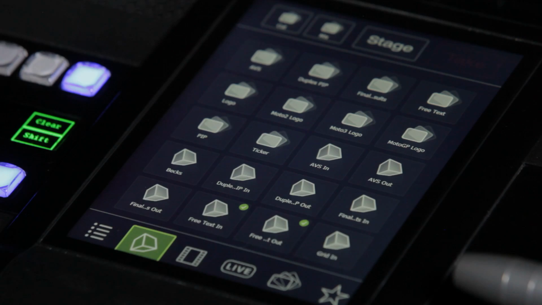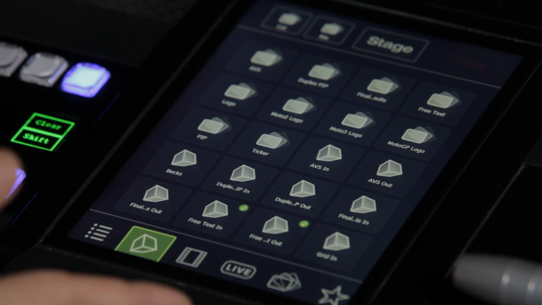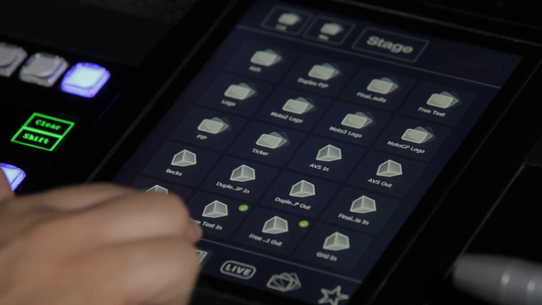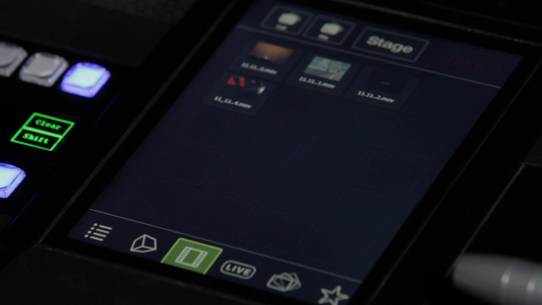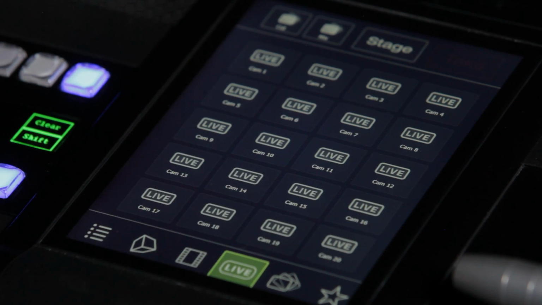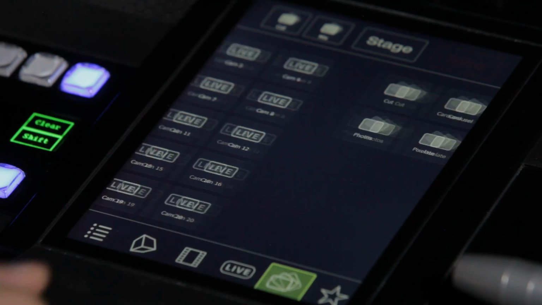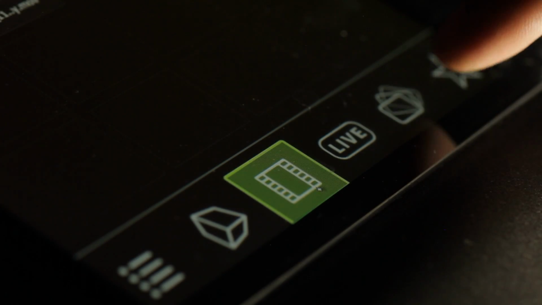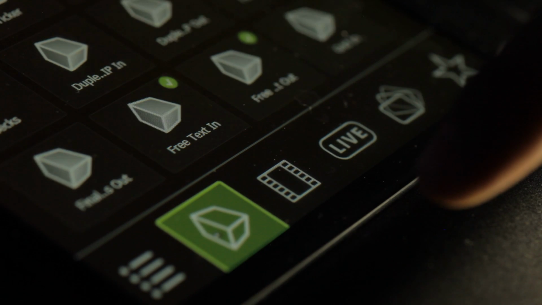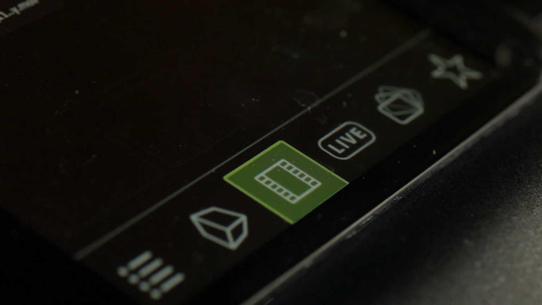You have effects and graphics, overlays. You have pre-produced material, such as clips and stills. You almost certainly have live inputs and cameras. And you have, of course, transitions. It seems overly simple, but these four things are the main building blocks of just about all live productions.